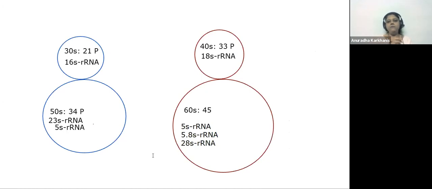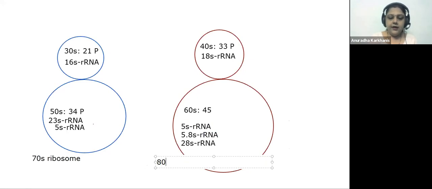समझ में आ गई बात? तो अगर आपने ऐसे गोले बनाए हैं तो अभी आपको याद करना बिल्कुल इजी हो जाएगा. Look at this. Now I'll label this. What is this? This is your 70S ribosome. And what is this? This is your 80S ribosome.